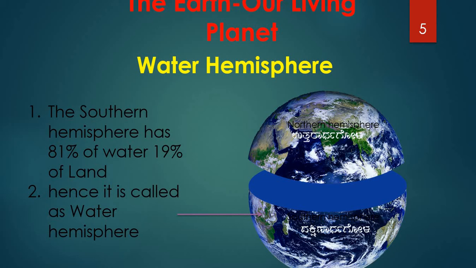Understood, students? I want you to read this concept again and again. The homework for this class is to draw the 7 continents of the world and name them, write the largest and the smallest, and write the 4 oceans of earth. Then write what you mean by northern hemisphere and why we call it the land hemisphere, and what you mean by southern hemisphere and why we call it the water hemisphere. Write the meaning and the reason behind this.